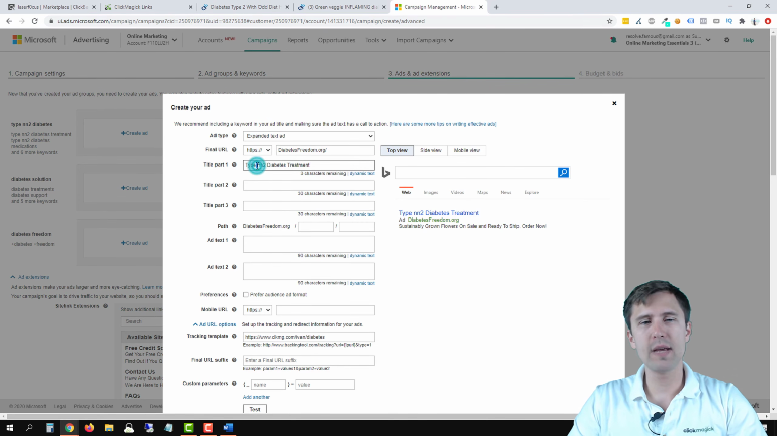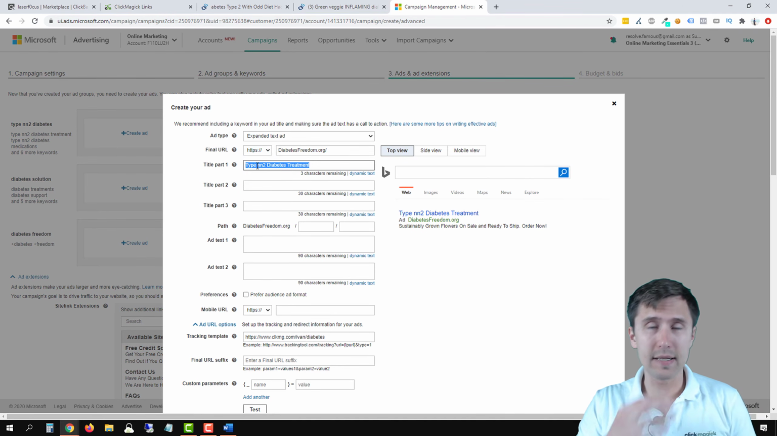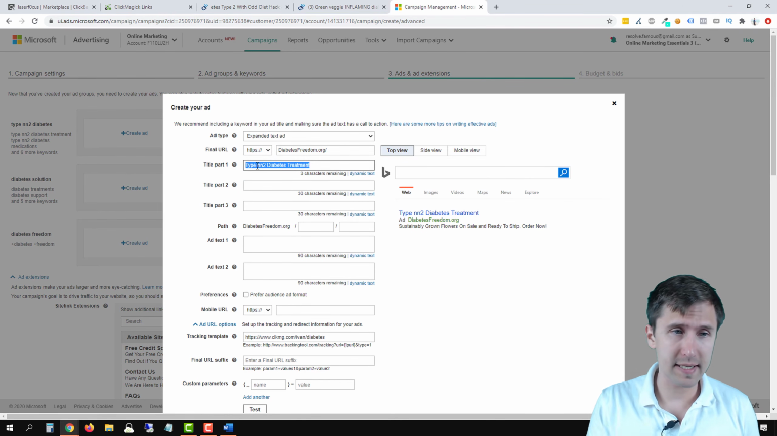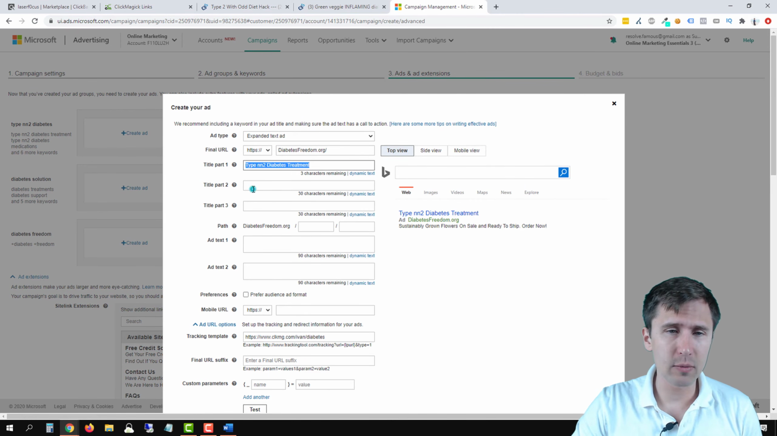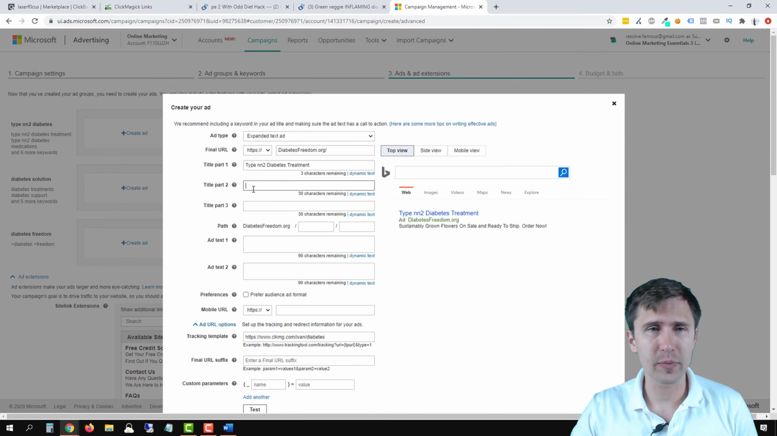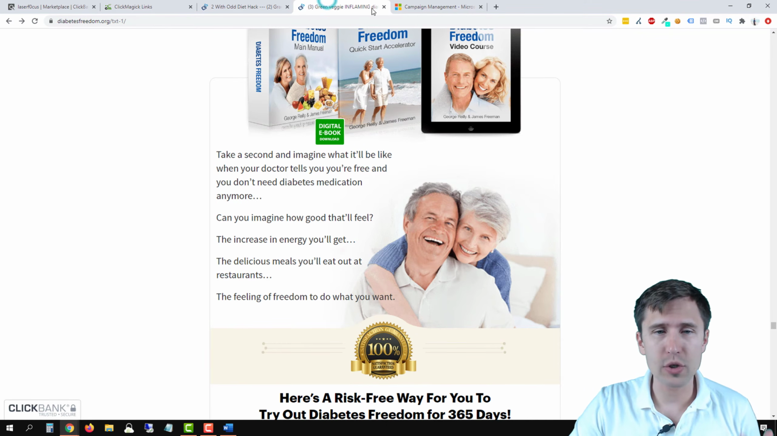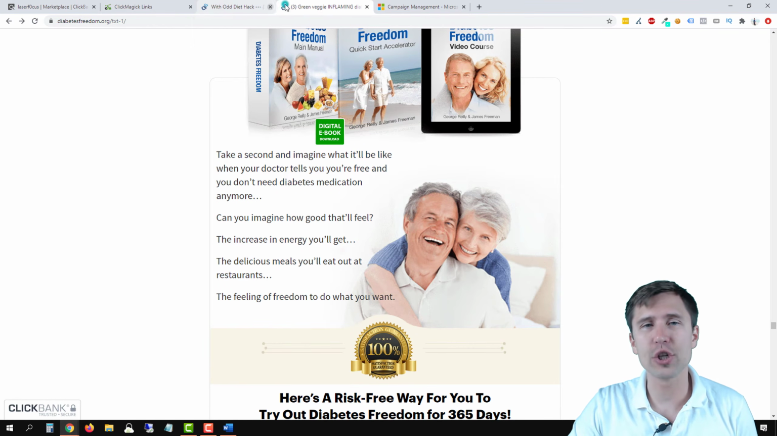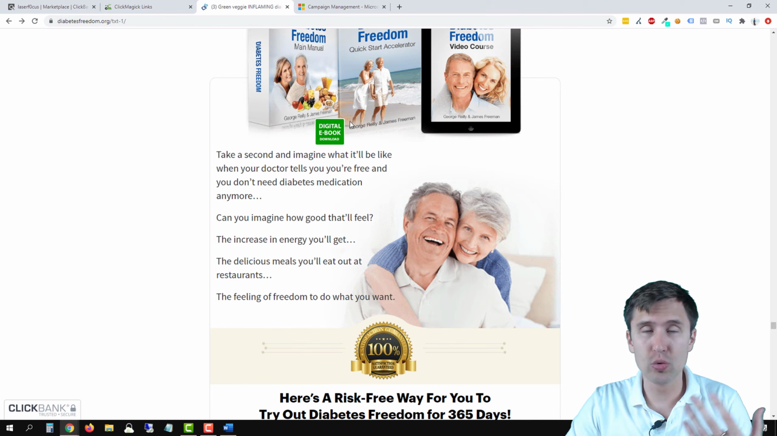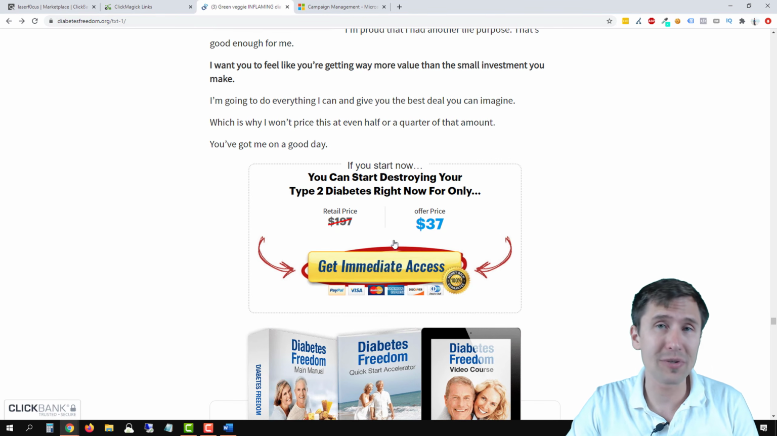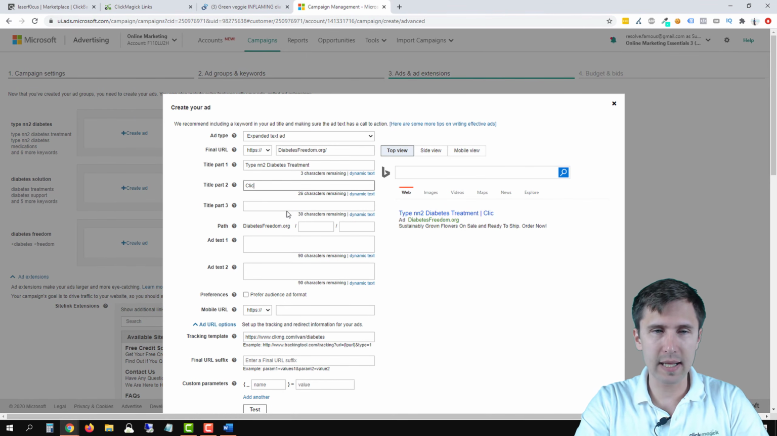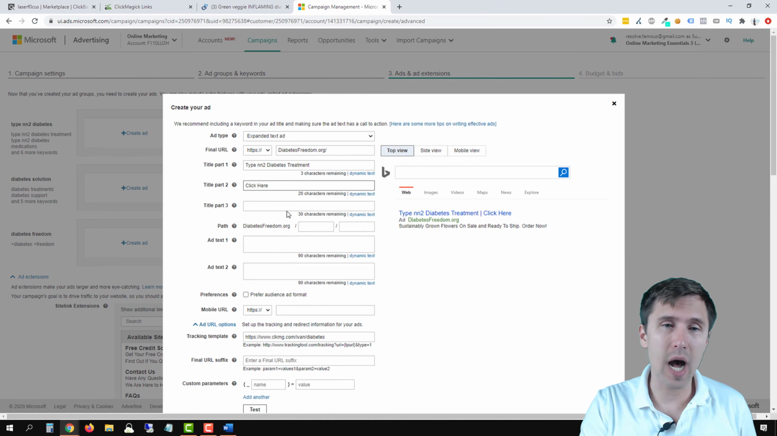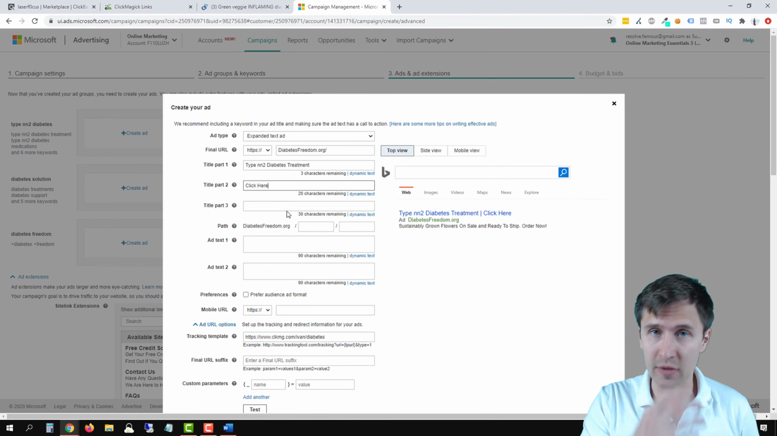So for the first title here, I like to add the keyword. In this case, our keywords are type NN2 diabetes treatment. That's what I like to add here. For the second one, I like to add a call to action. Call to action is what should the users do? What action do you want the users to take to land on this page? And we want them to click that ad. Now with Bing, you can have the word click, like click here. With Google Ads, you cannot. But as a safe practice, it's good to come up with other words than just click here.